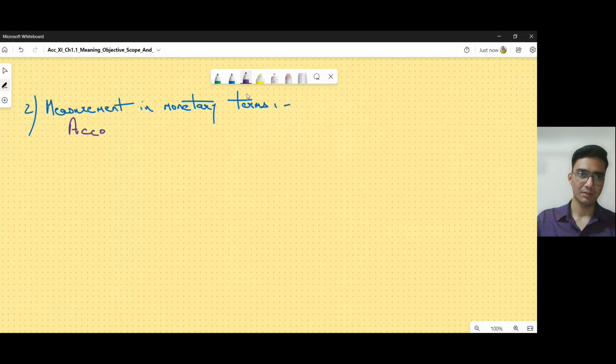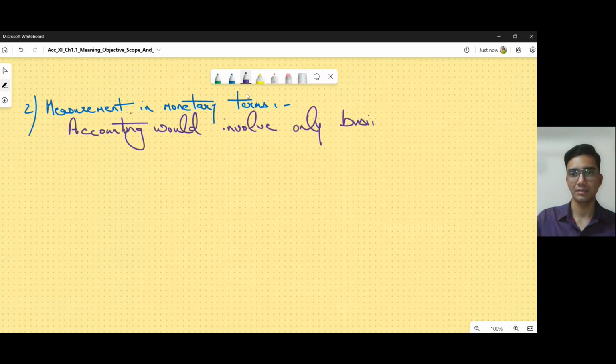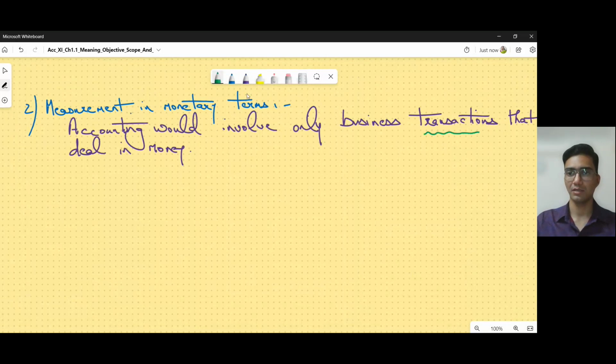So accounting would involve only business transactions that deal in money. Okay, business transactions, or I can say business events, any of these terms